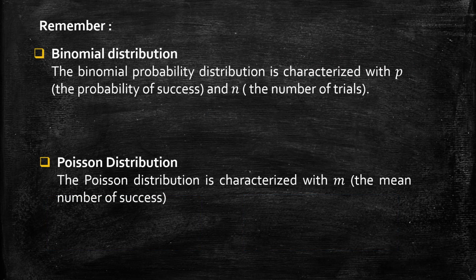So we have taken two discrete probability distributions, one binomial, another Poisson. We need to remember that the binomial distribution is characterized by two things, the probability of success and the number of trials, p and n. But Poisson distribution is characterized by the mean number of successes, that is m. So for binomial distribution, p of x depends on two parameters, n and p, and the Poisson probability function depends on one parameter, m.